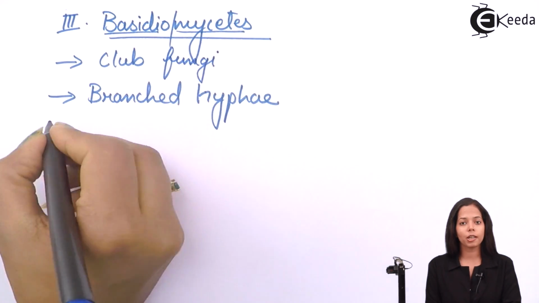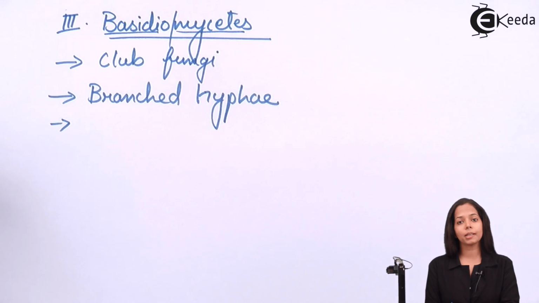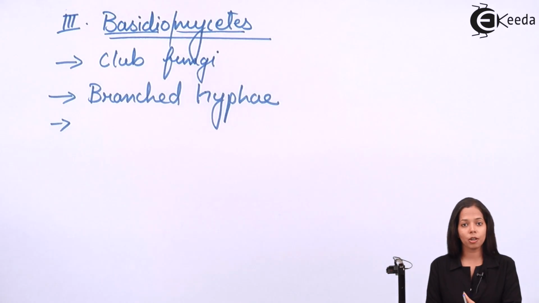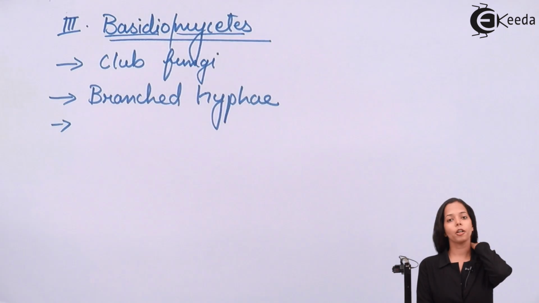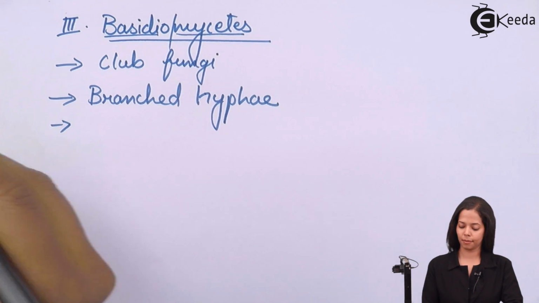Now we are going to study the mode of reproduction in Basidiomycetes.